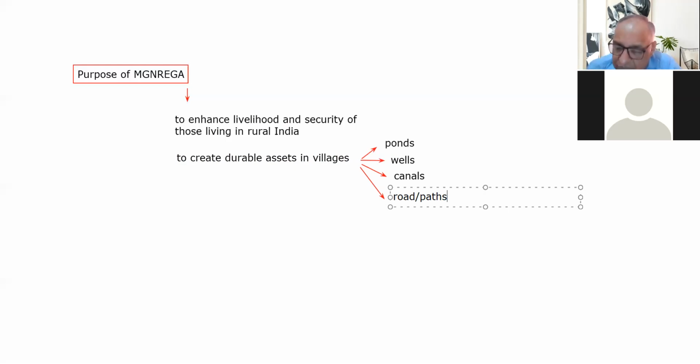That will automatically lead to improvement in agriculture and in the natural resources of the villages, which ultimately concludes in the betterment of their lives. Similarly, building roads and paths matters because connectivity of villages with the cities is an important aspect.